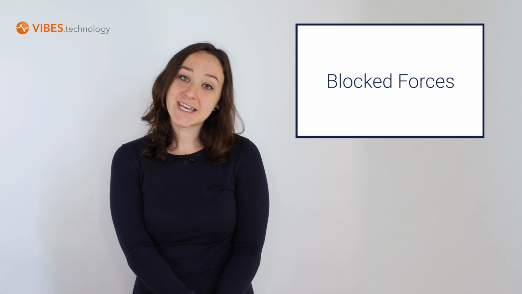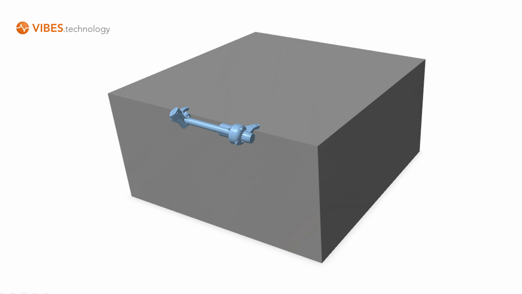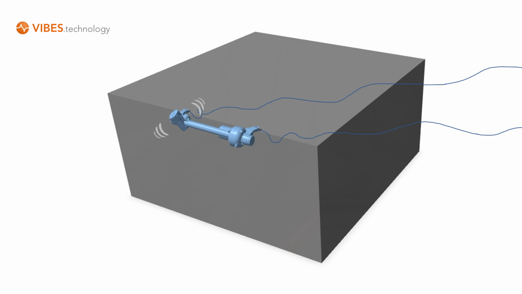And to understand the concept of blocked forces, let's take that steering gear and put it on a really rigid test rig. So I'm going to put some force gauges between the steering gear and the test rig, and then I'm going to measure the forces during the steering gear operation. Now you can see how the forces I get are going to be a property of only the steering gear, because there's no other dynamics within the system to affect those forces. So these forces that I capture, I can apply them to any vehicle that has the steering gear installed.